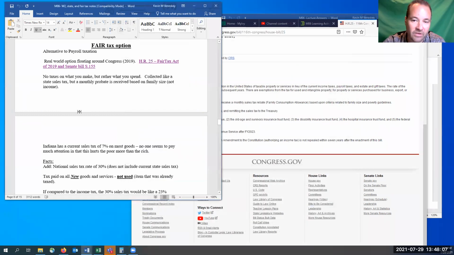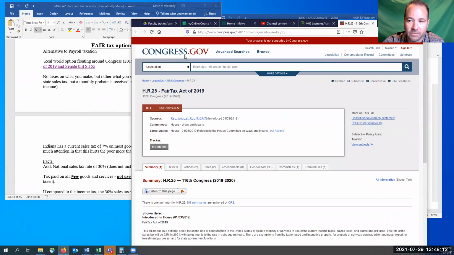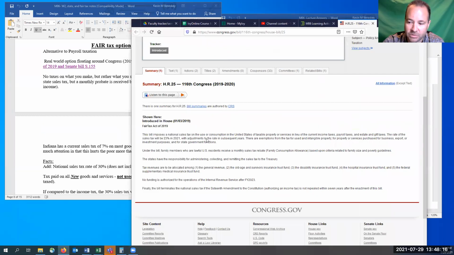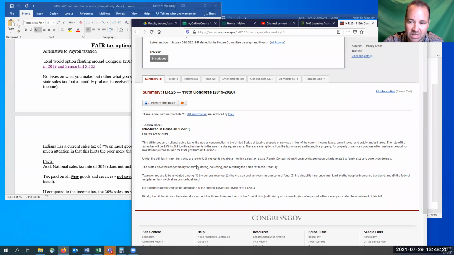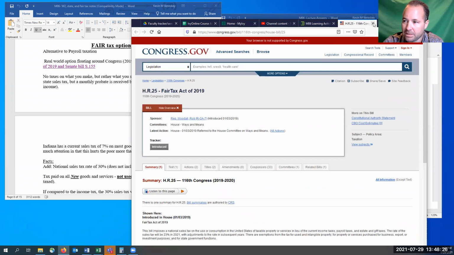All right, the fair tax. So this is an actual item. This is from the U.S. Congress, and you can click on this link here. That's what this will bring you to, and you can keep reading about it. This is just a summary. You can look into a lot more information about it, but that's what we're going to do in our class today: what is the fair tax and what does it mean?